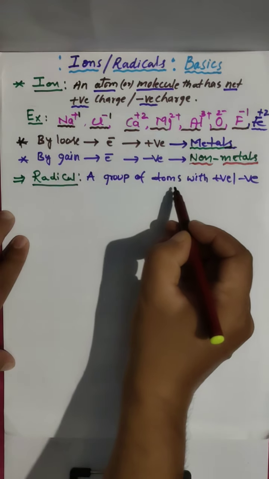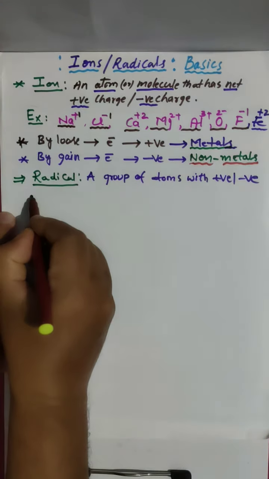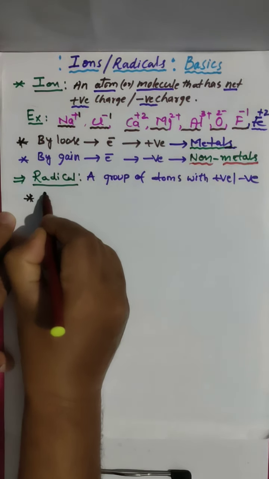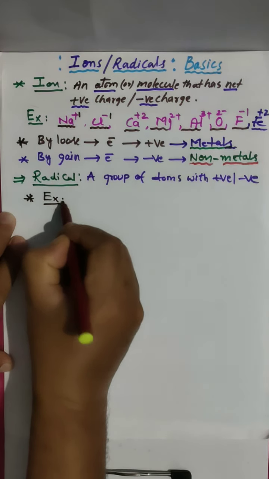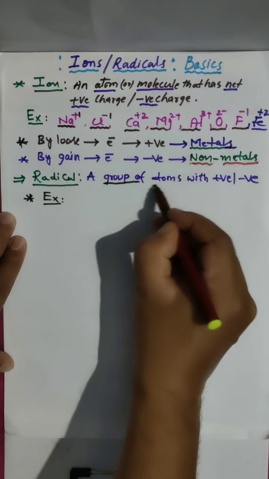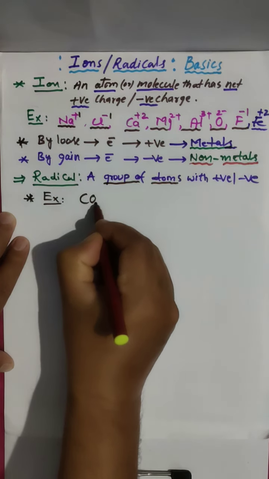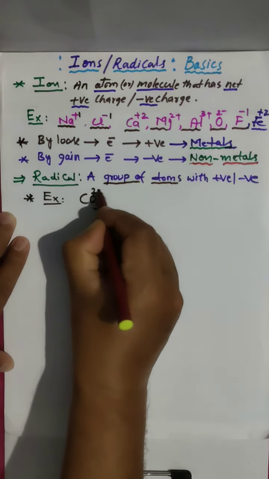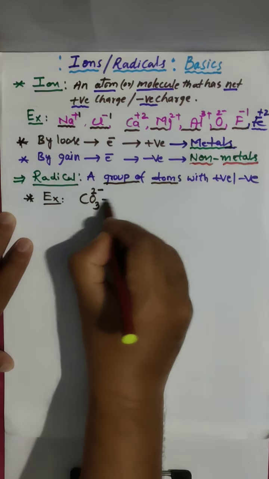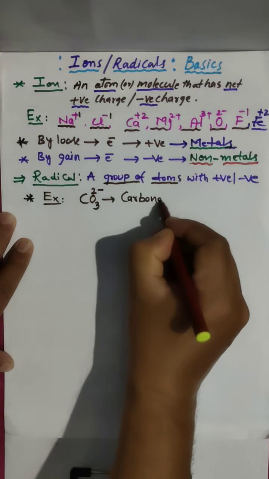A group of atoms with positive or negative charge. Here, I am taking an example. Before, there were only single atoms; here we have a group of atoms. I am taking CO3 2-, which we call carbonate.